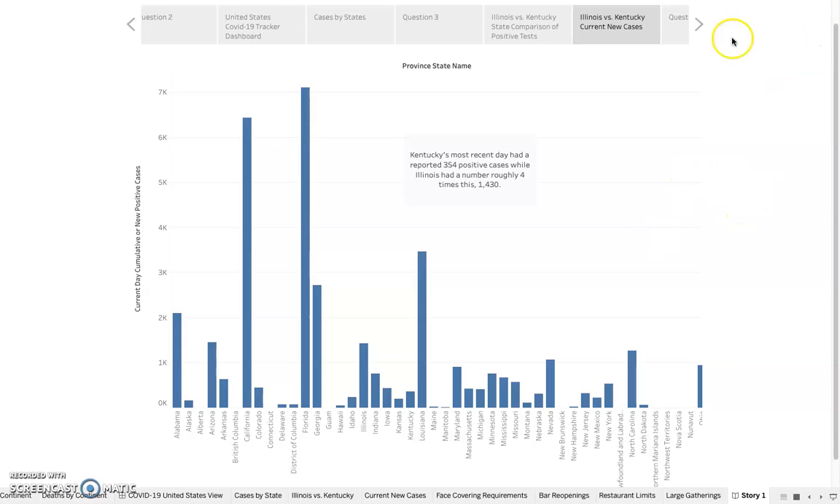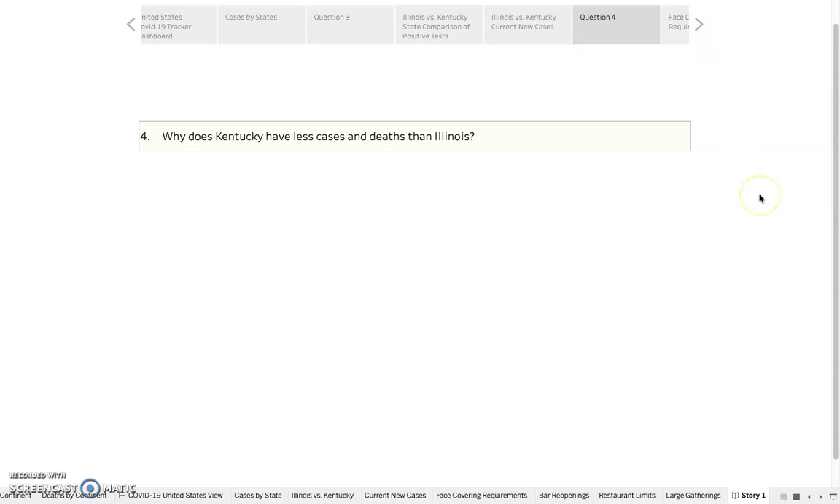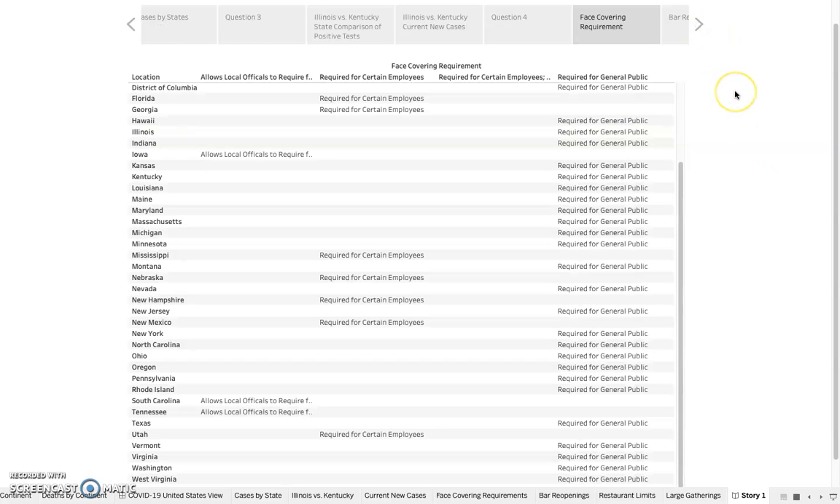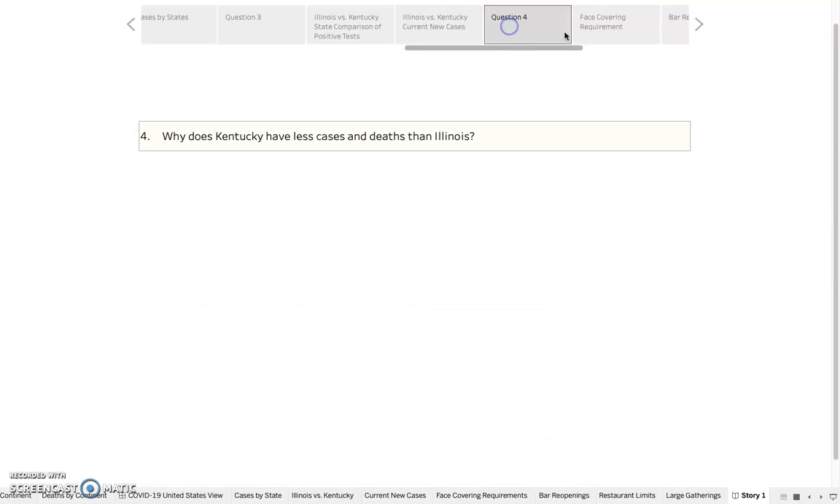And then this goes into question number 4. So this question is, why does Kentucky have fewer cases and deaths than Illinois? With the data that we were given, there was a lot that we could look at and compare and create a lot of good information about, but I decided to go out of my way to see if I could pull in some more data in order to further look at each state. And I figured that maybe the governors had enacted policies and done different things that may have allowed Kentucky or Illinois to have worse or fewer cases.